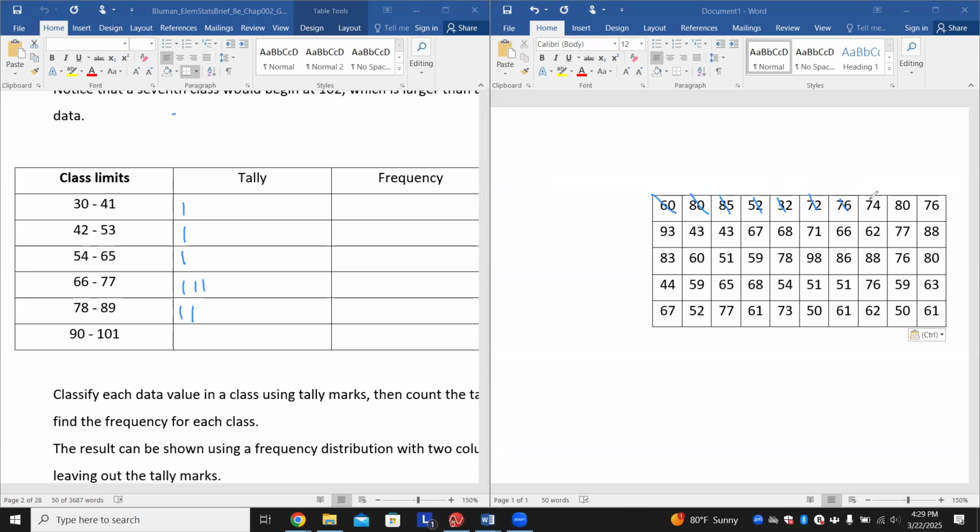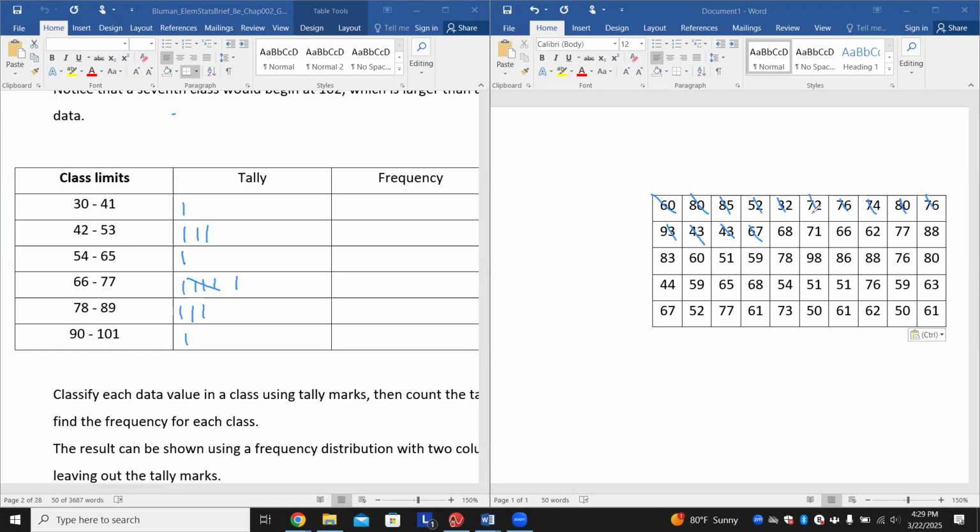74. 80. 76. 93. 43. 43. 67. So you'll see there, the moment I got 5, I make it a block.